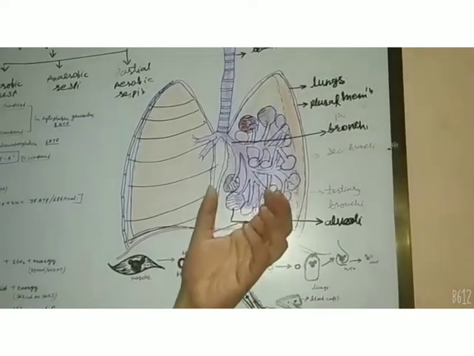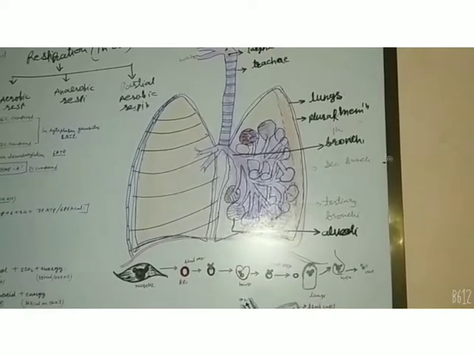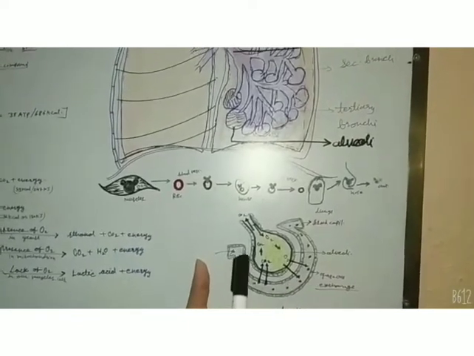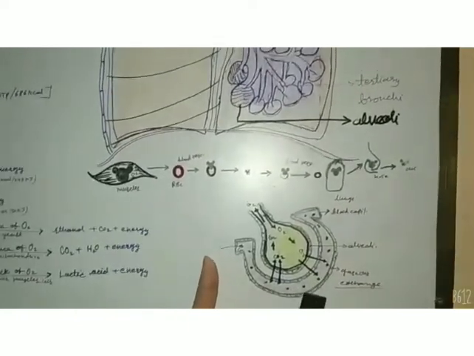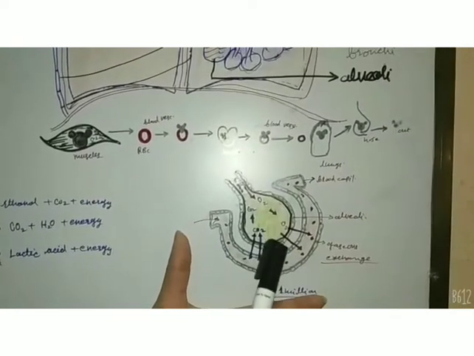If we take out the alveoli, we can see the enlarged part A, and we can see the transportation or diffusion of the gases through the alveoli. You can see here in the diagram